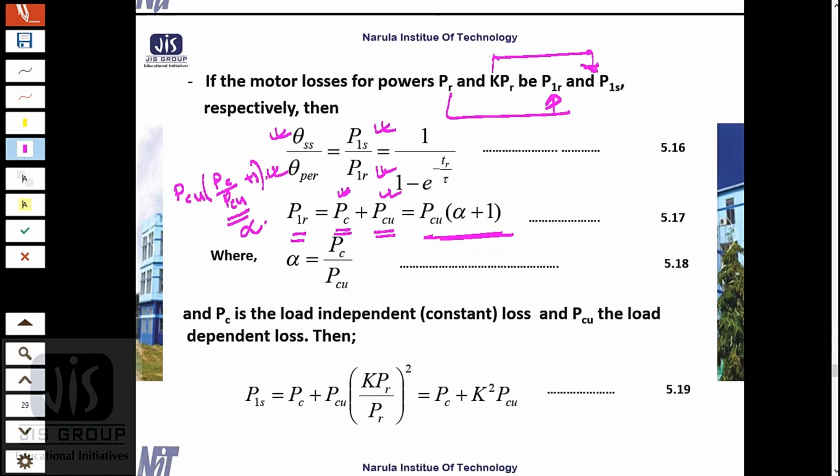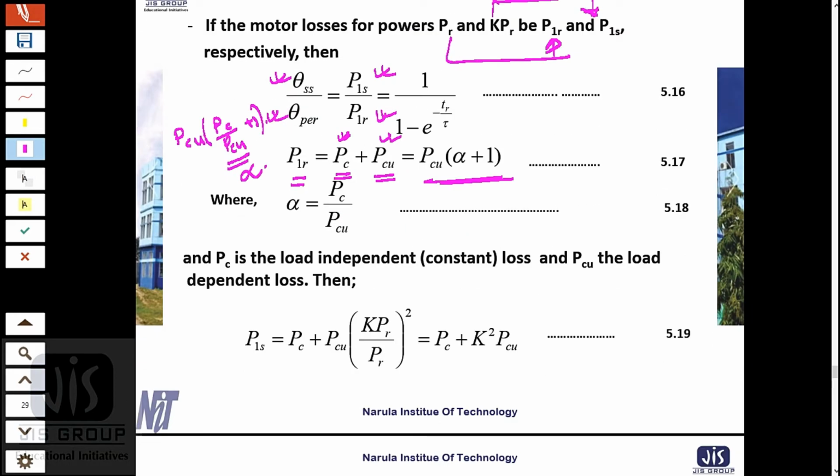And we know that PC is the constant loss, that is the core loss and rotational loss, and PCU is my load dependent loss, that is I square R loss.